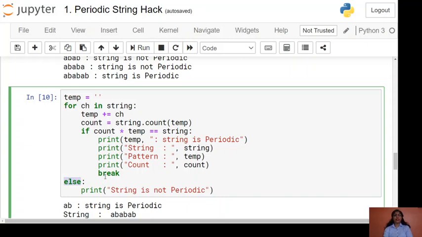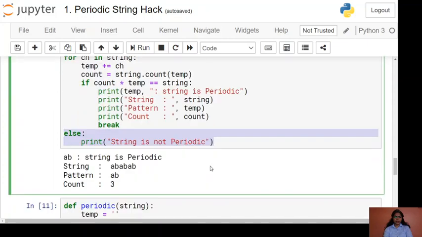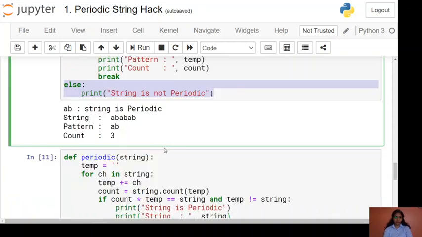But if a break statement occurs in between, then this else statement will not be executed. Our string is ABABAB and it is periodic, so break is there, it will break the for loop, and the else part is not executed in this case.